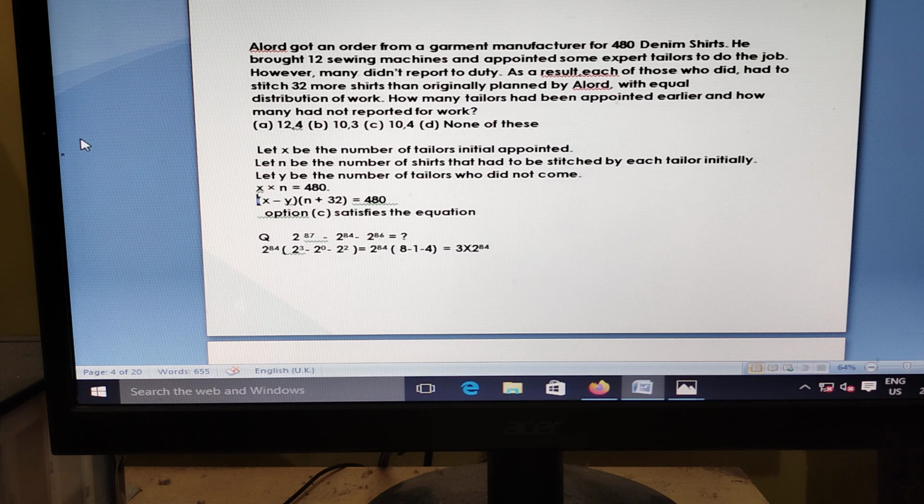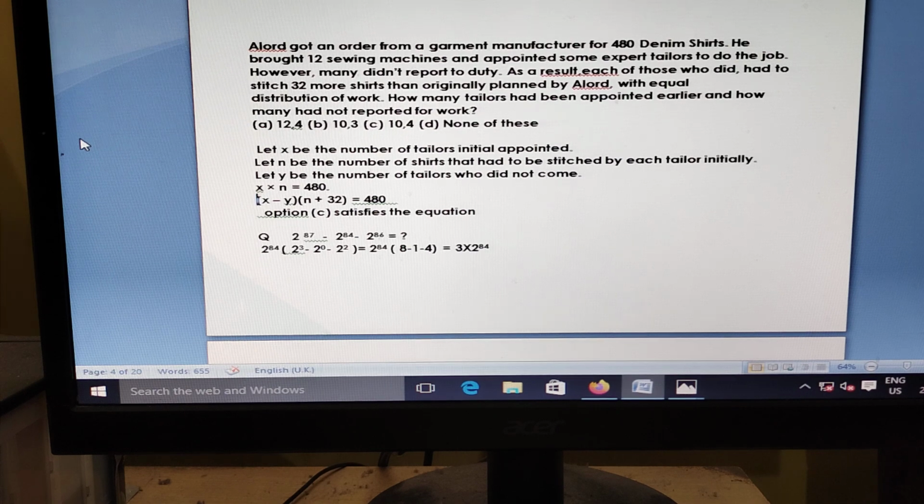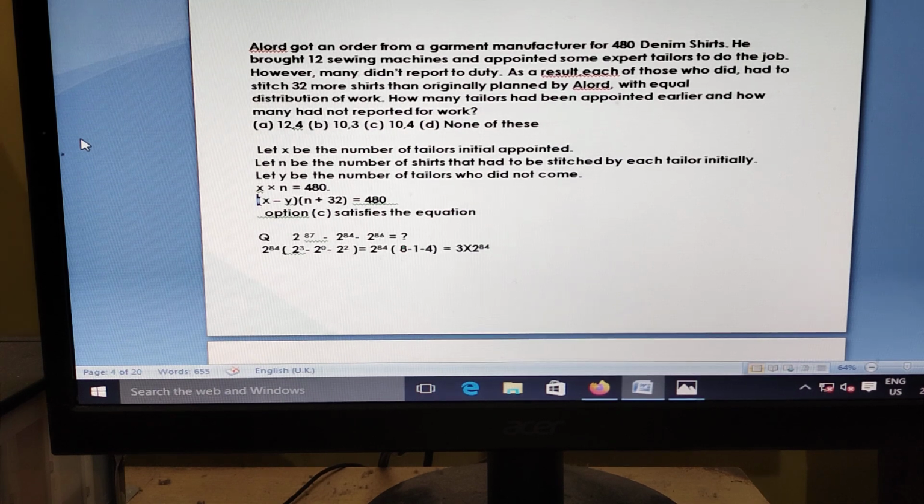Here, a simple arithmetic. Some people have 480 denims. Some people are selected, some people not approached, some people not attended. So 32 more original. All extra people, all the attended people, to teach 32 more seats. So what is the number of people who, how many people failed to appoint, not attended?